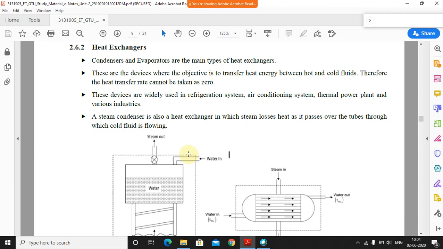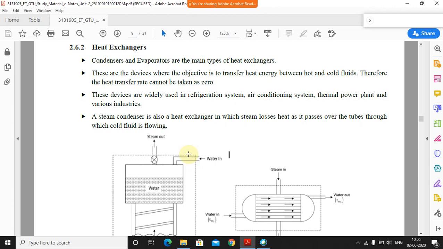That is nothing but a heat exchanger. Now, what is the use of a heat exchanger? You can see in the first line the condenser and the evaporator are the main types of heat exchanger. You have heard about these words. If you have seen a refrigerator, you will see an evaporator and a condenser there. Look at its backside sometime, but carefully. You will see some coils and all that.